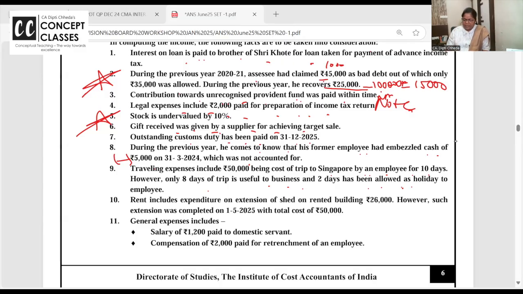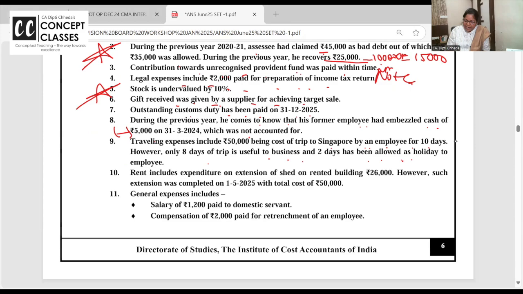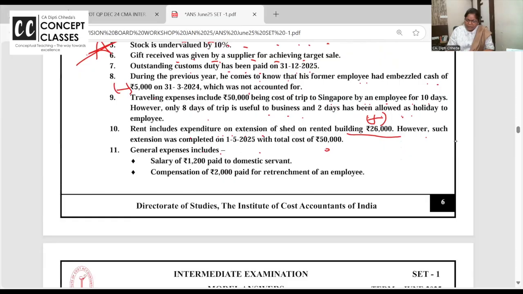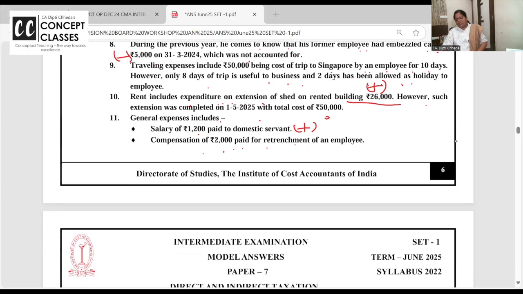And the note they have given is very nice. Read. Rent includes expenditure on extension of building. Capital expenditure is not allowed to be debited in P&L, add back. However, such extension was completed on 1st May. To abhi to depreciation bhi nahi hai. General expenses include salary of 1200 paid to domestic servant, personal, add back. Compensation of 2000 paid to retrenched employee, allowed. Compensation expenses are allowed, so no problem.